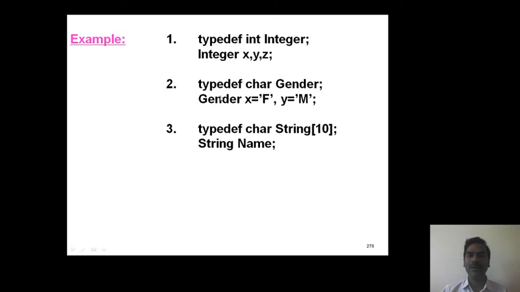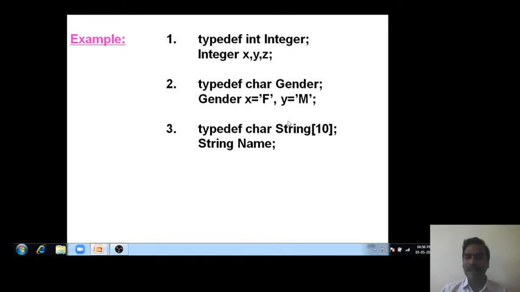Another example, typedef char gender. Here the primitive data type char is specified with a new name, gender. Now we create variables for gender. Now this one, typedef char string[10]. So char[10] is a character array and this array is specified with the new name string. Now we create variables for string.